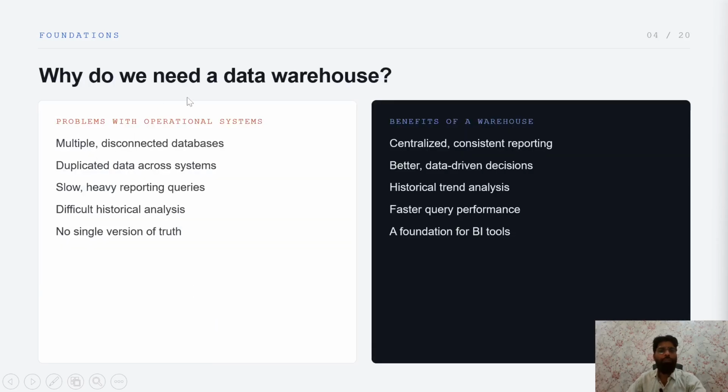Now, why do we need data warehousing? The problems with operational systems are multiple disconnected databases, duplicate data across systems, slow and heavy reporting queries, difficult historical analysis, and no single version of truth. So how can we solve it? The benefits of data warehousing are centralization, consistent reporting, better data-driven decisions, historical trend analysis, faster query performance, and a foundation for BI tools. This is the kind of performance we can get with data warehousing.